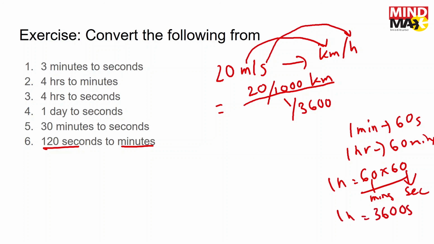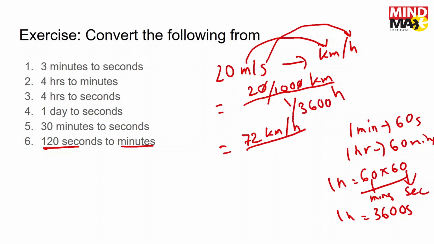We convert seconds to hours by dividing, because seconds is the smaller unit and hour is the larger unit. If you cut off the zeros, you're going to get 72 kilometers per hour.